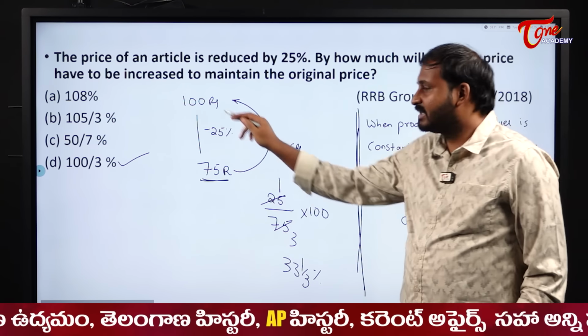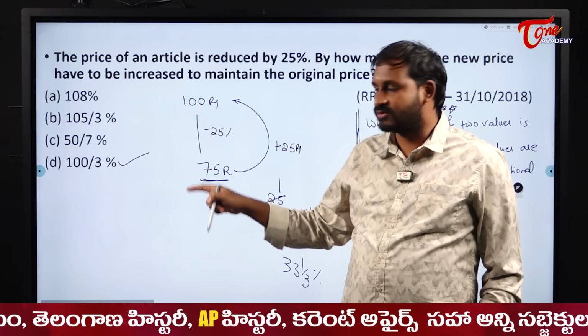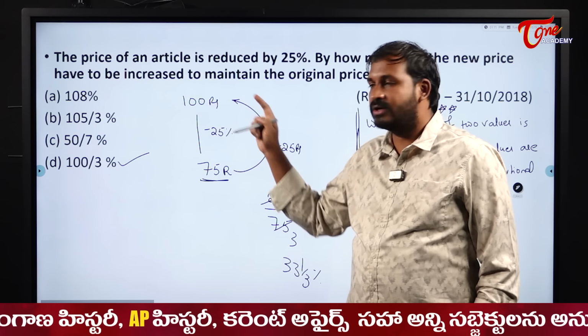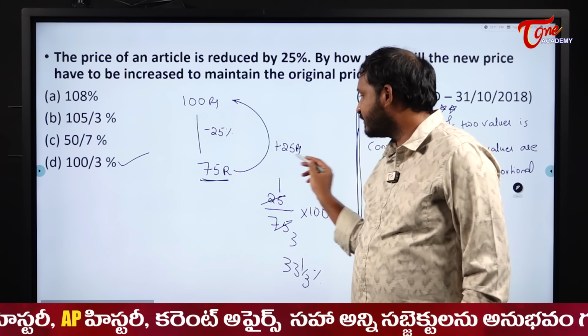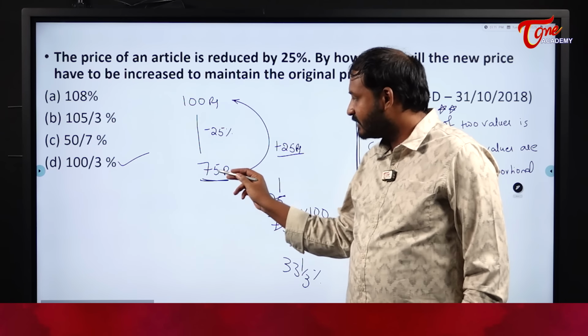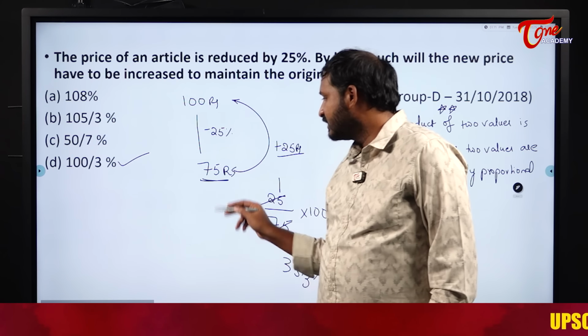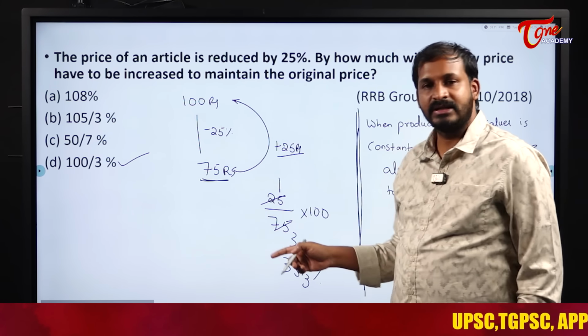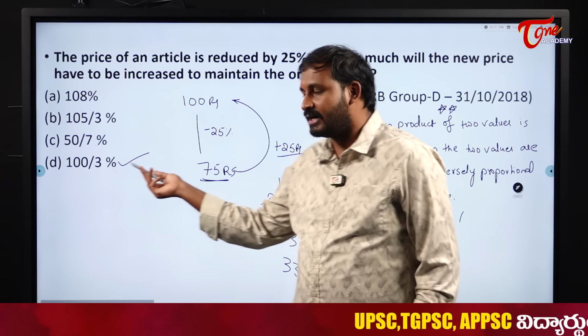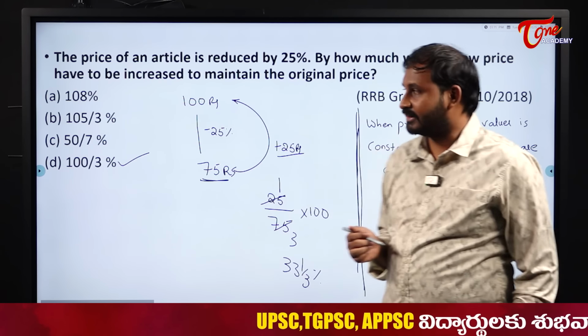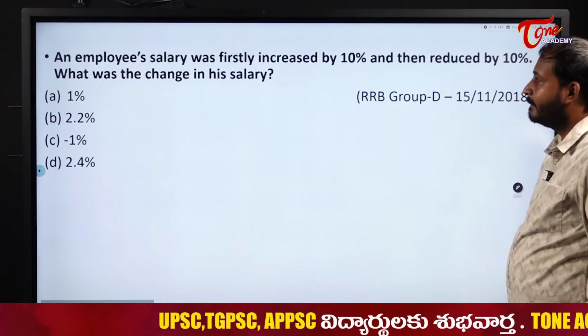Okay. So first the value is decreased by 25%, so it will become 75. To restore it to the original value, once again it should be increased by what? 25 rupees. So 25 is what percentage of 75 rupees? 25 is 33 1 by 3 percentage of 75, which is nothing but 100 by 3. Okay. Next one.